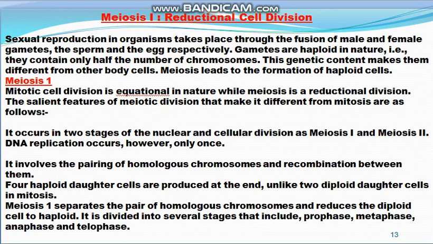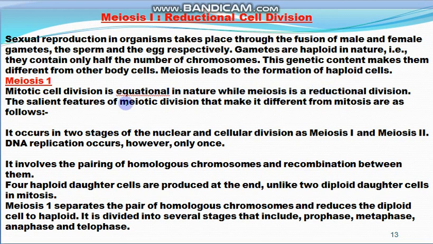So we will take up the first stage of meiosis, and that is meiosis first. In this stage, chromosome number becomes half. Mitotic division is equational in nature, while meiosis is reductional in nature.